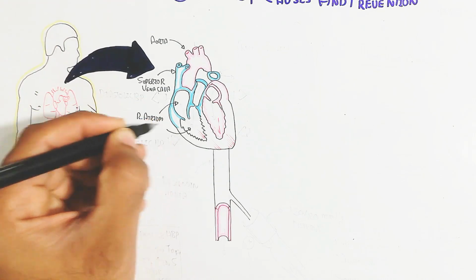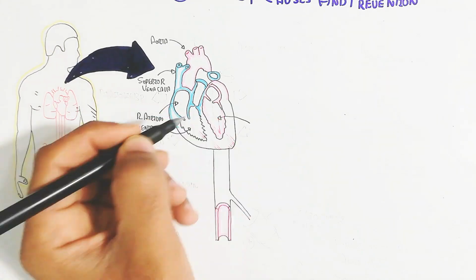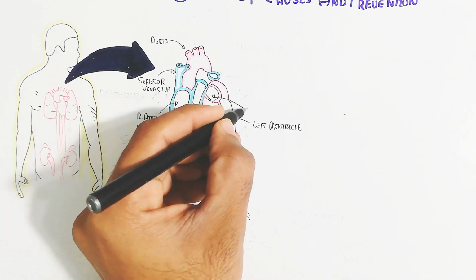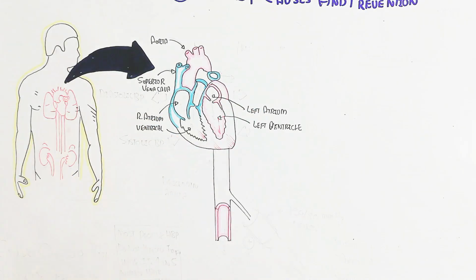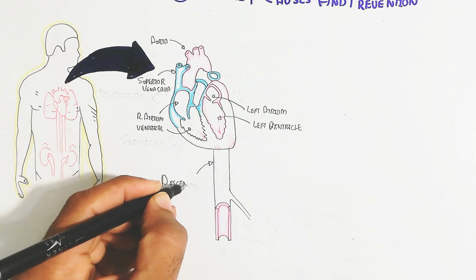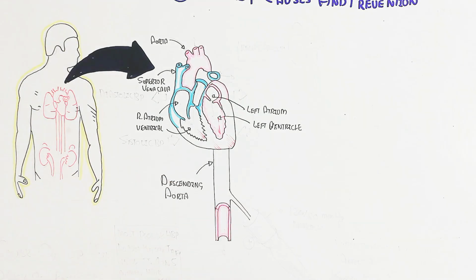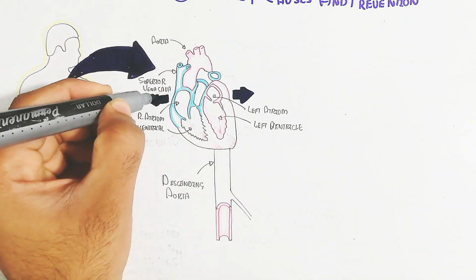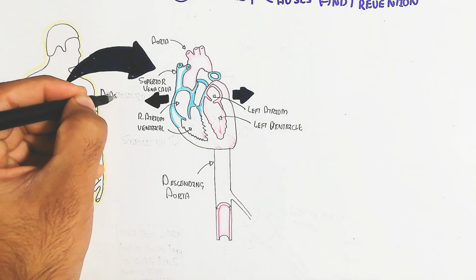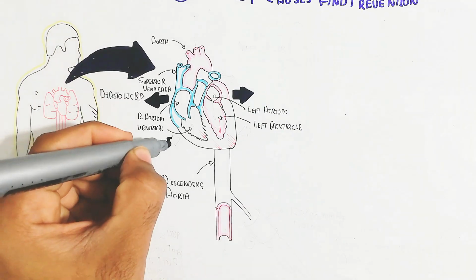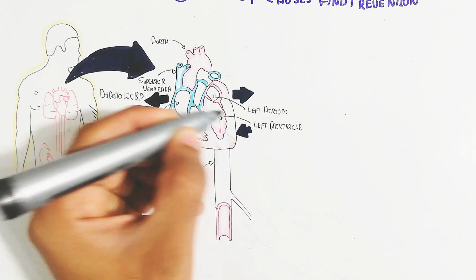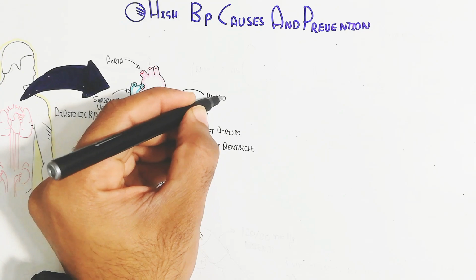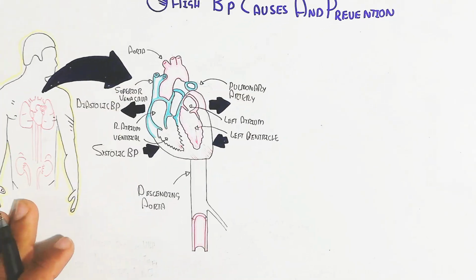So this is the right atrium and ventricle, while here is the left atrium and left ventricle. The pulmonary artery is used for the circulation and oxygenation of the blood going to the lungs, and the pulmonary vein will drain the oxygenated blood to the left atrium, to the left ventricle, and ultimately the aortic valve transmits the blood throughout the body. This is the descending aorta, and we can measure the diastolic blood pressure and the systolic blood pressure, and we can identify them through our arm.